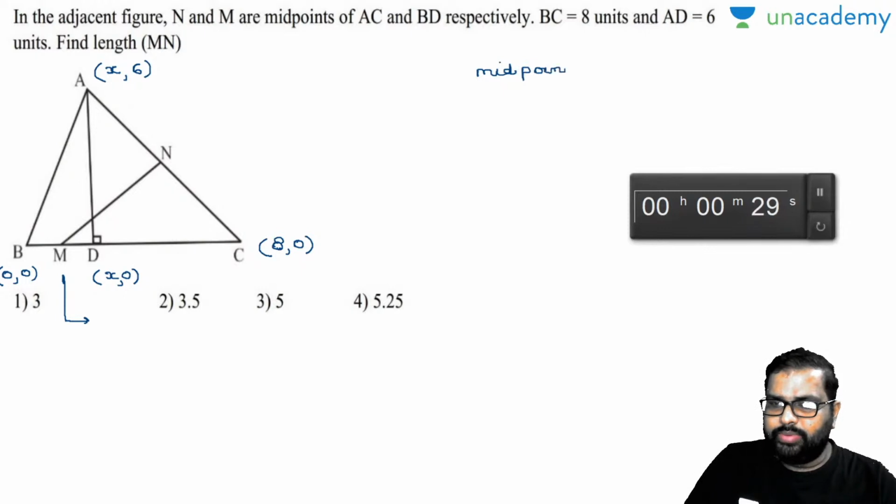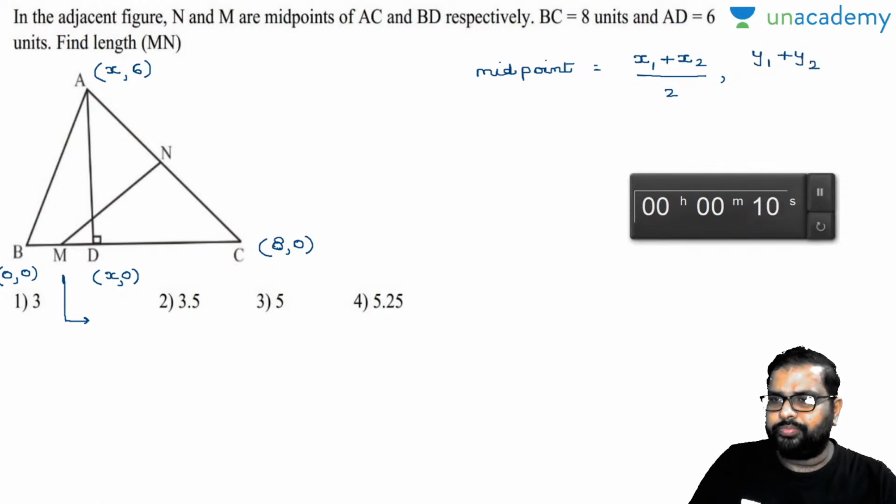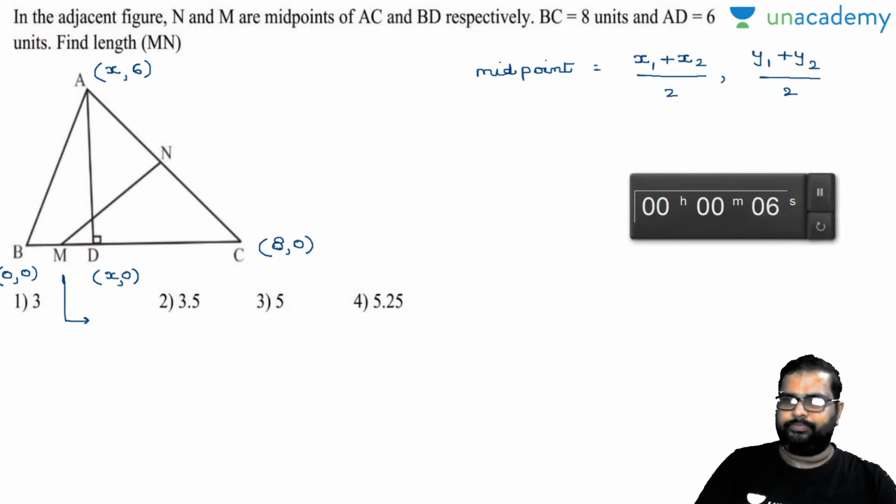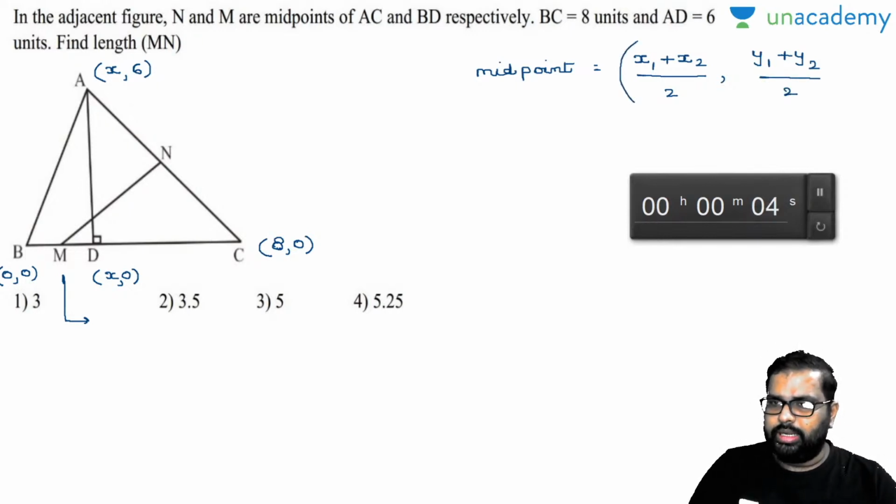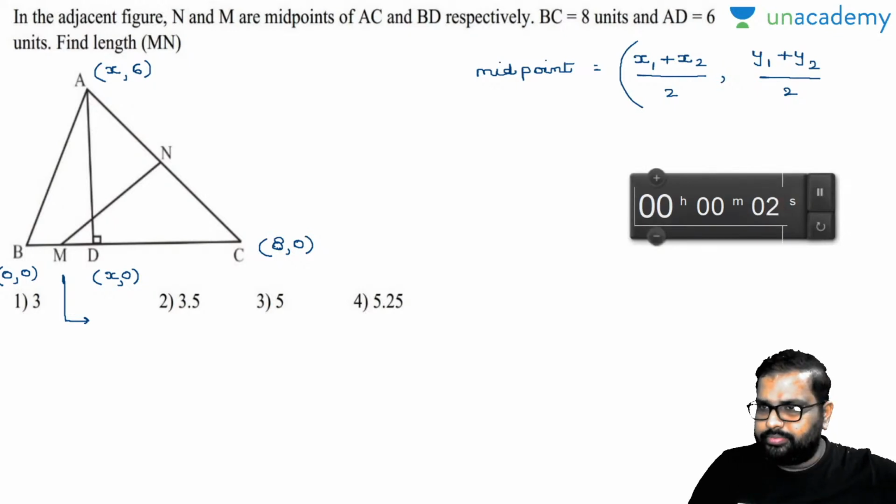That's an easy one. x1 plus x2 divided by 2 comma y1 plus y2 divided by 2. Am I right or wrong? Now this is how to find out the midpoints in coordinate geometry. Will you accept with me?